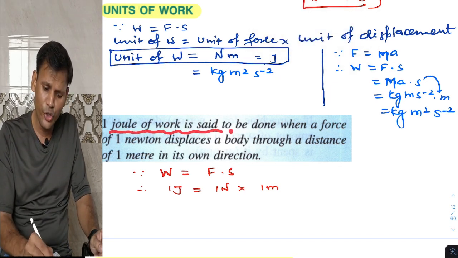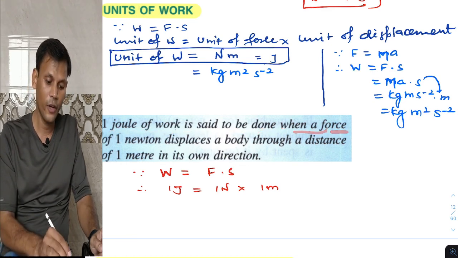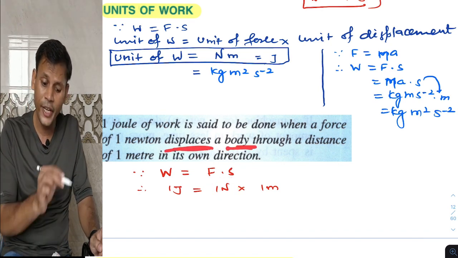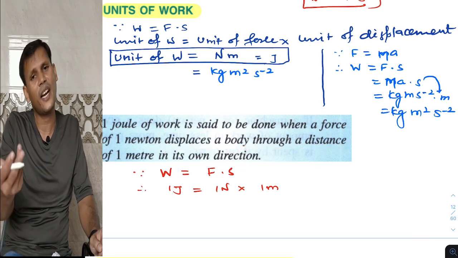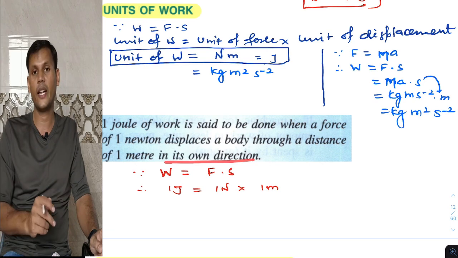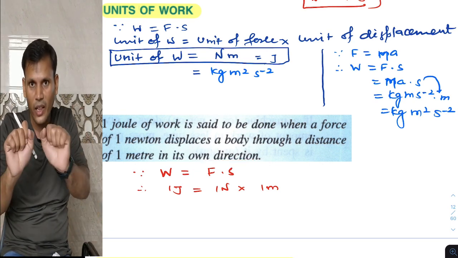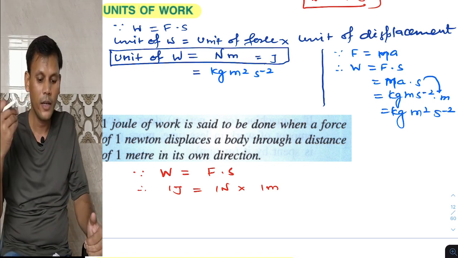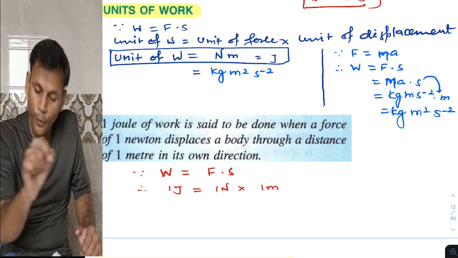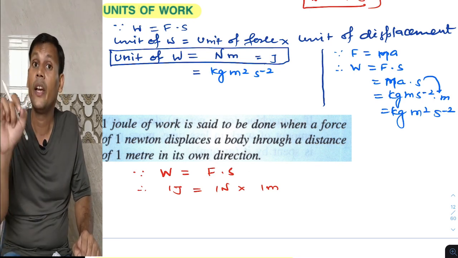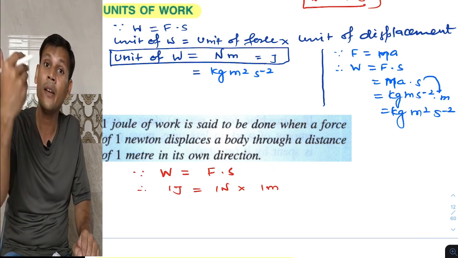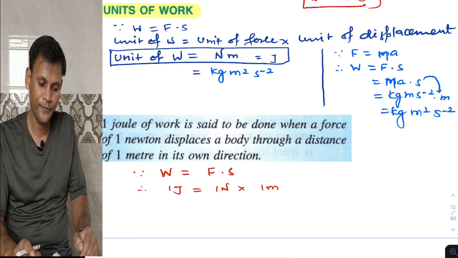1 joule of work is said to be done when a force of 1 Newton displaces a body through a distance, or we can write displacement also, of 1 meter in its own direction. Own direction means in whichever direction we apply the force, the displacement is also in the same direction. So this is the concept of 1 joule.